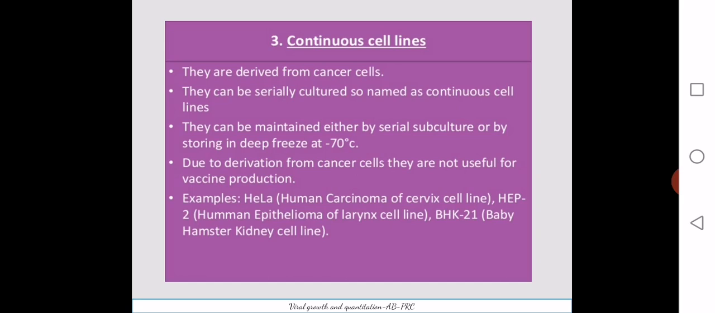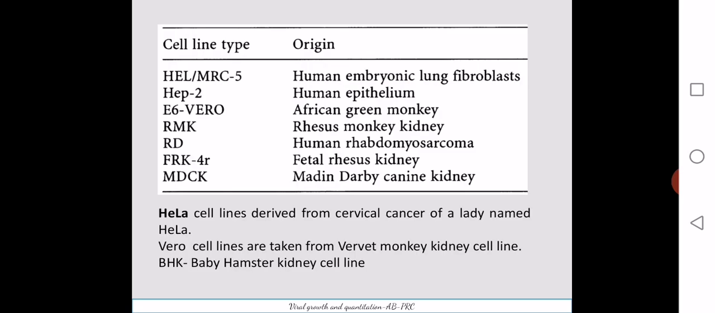One of the limitations is that since they are derived from cancer cells, they cannot be successfully used for vaccine production, because cancer cells do not show the genuine properties of a healthy cell. We have various examples like HeLa, a human carcinoma of the cervix cell line taken from a lady. Then Hep2, human epithelia of larynx cell line. Then BHK2, baby hamster kidney. All these are examples of continuous cell lines. In this slide also you can see different examples: HEL, Hep2, RMK.